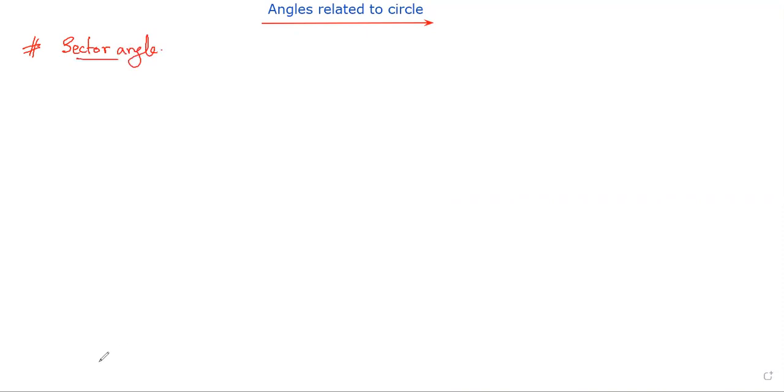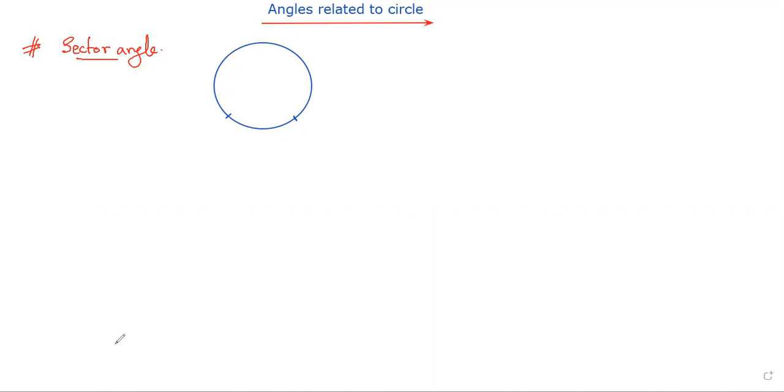In this concept, let me draw a circle first. This is one circle. Here, if I take 2 points to consider a sector, in this sector, either the lower part or the higher part, these form an angle in the other part of the circle.